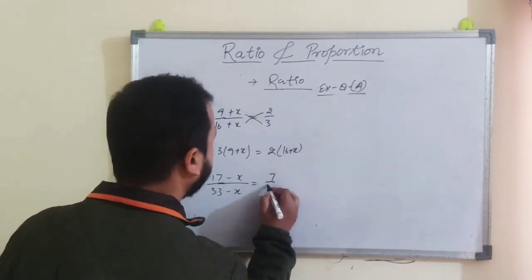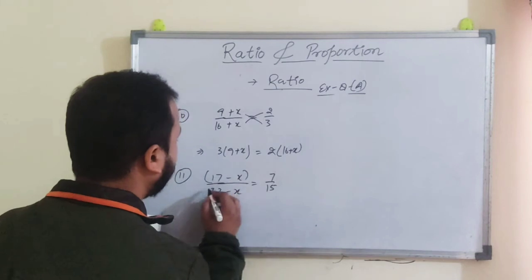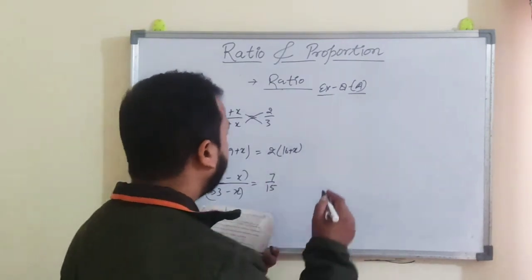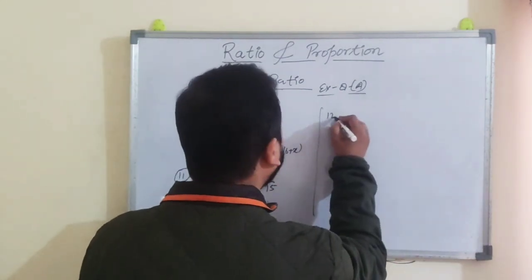Now the ratio becomes 7 by 15. Just do the cross multiplication, what we have done in addition part, and solve it. You will get the answer. Now come to question number 12.